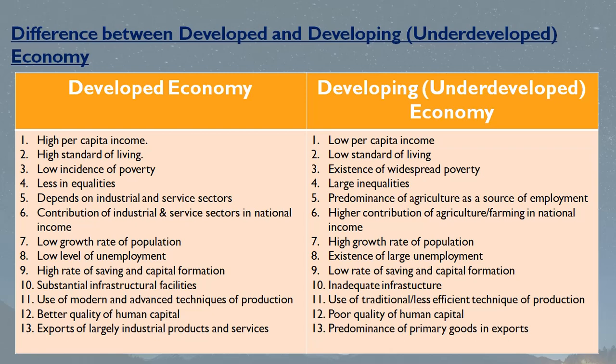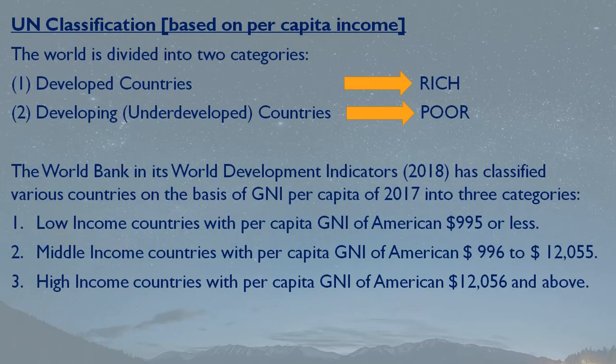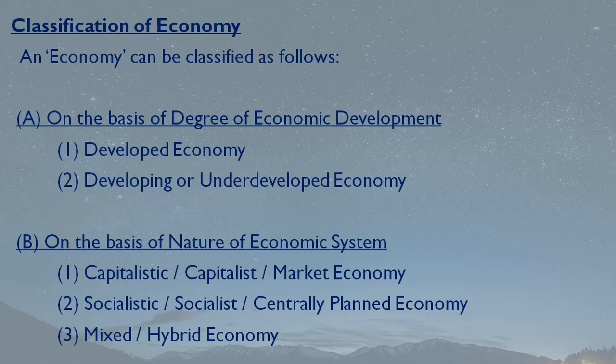Now let us move on to the second section of classification, that is depending on the nature of economic system. There exist three types of economic system: capitalistic economy, socialistic economy, or mixed economy. The capitalistic economy is also known as capitalist economy, capitalism, or market economy. The socialistic economy is also known as socialist, socialism, or centrally planned economy. And the mixed economy can also be known as hybrid economy.